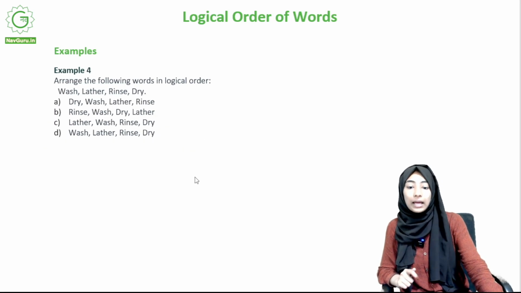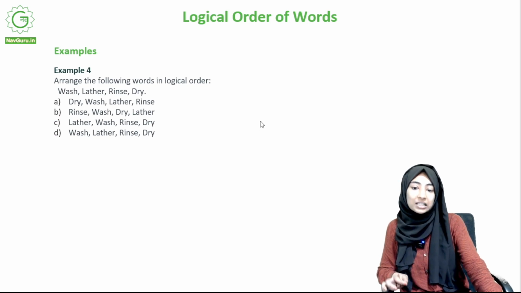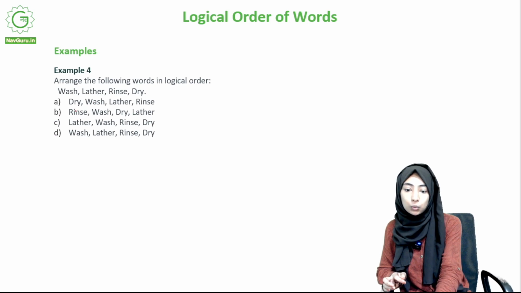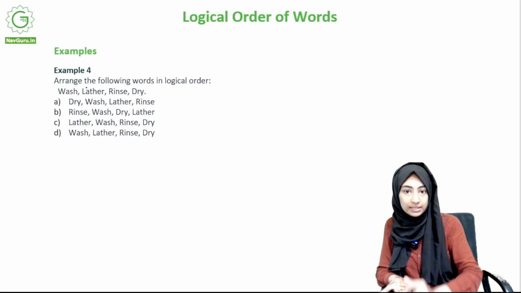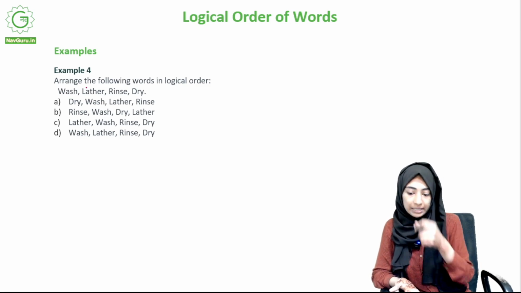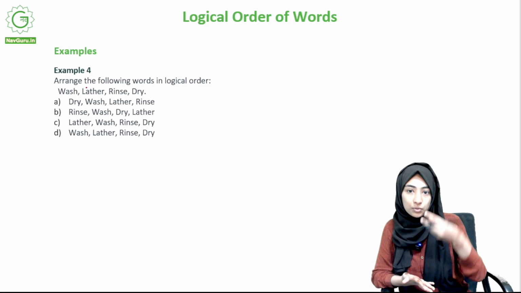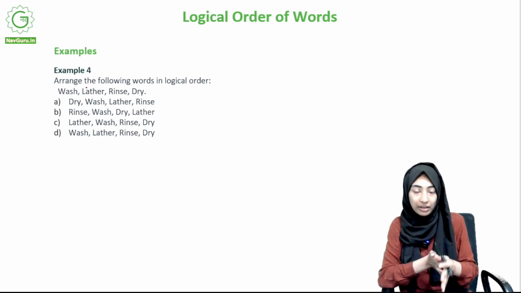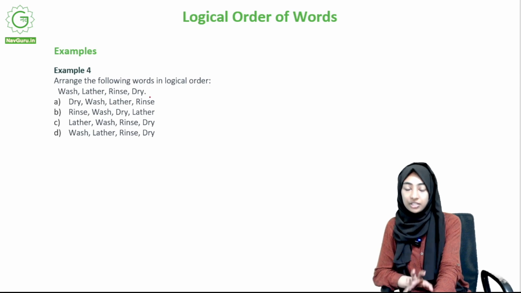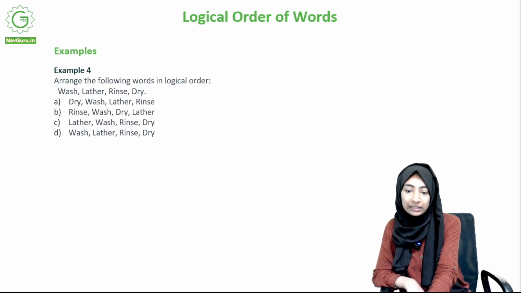Moving on. Wash, lather, rinse, dry. So what is the process? You wash a thing first and then it lathers. Lather, do you know what it means to lather? It's basically, so when you wash something with soap, you see all this foam and bubbles and all of that, right? That's the process of lathering. And then rinse and then dry, right? So it's actually this, what is given in itself is the order. That's option D. Okay, so do you get it?